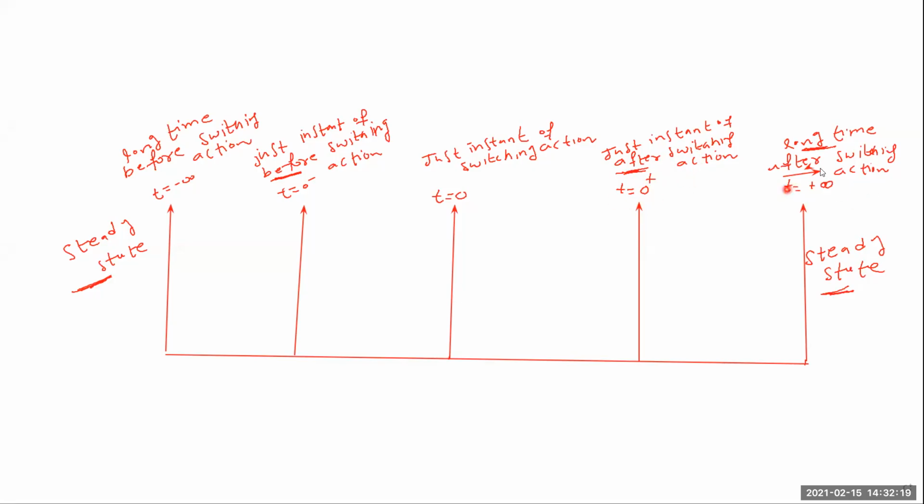So under steady state condition, this is called t is equal to plus infinity, the steady state position. Understood? This is called steady state. Here also it is called steady state, before the switching action.